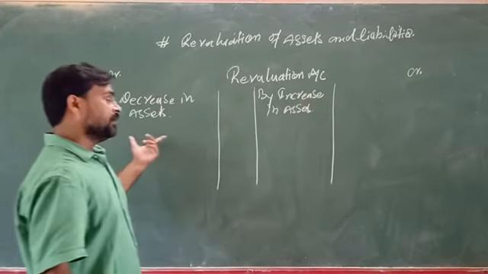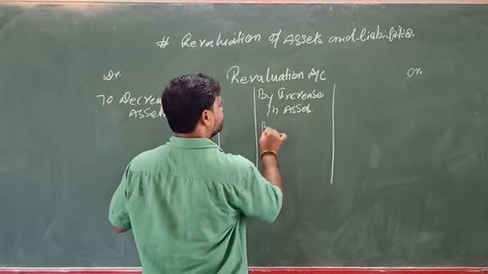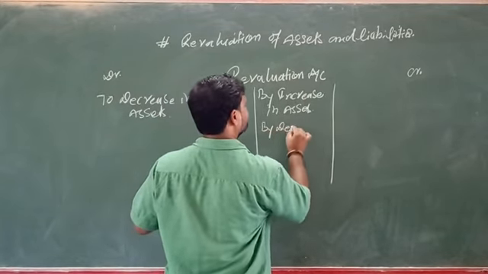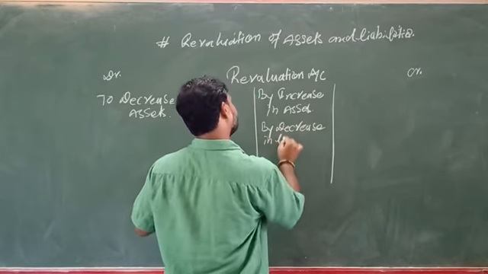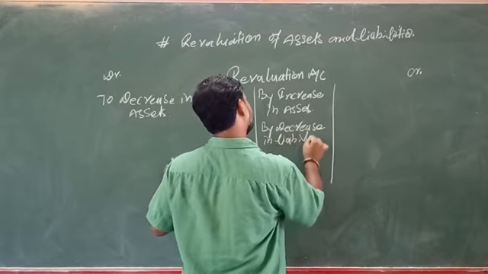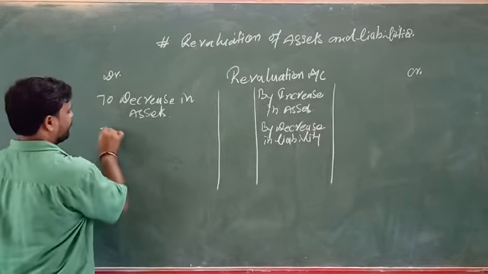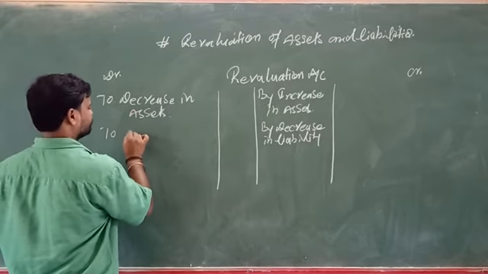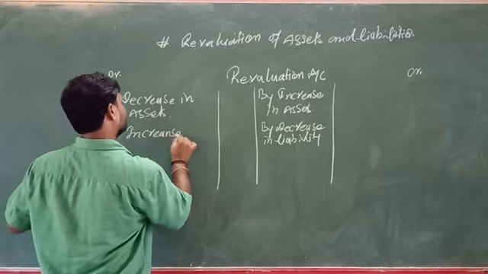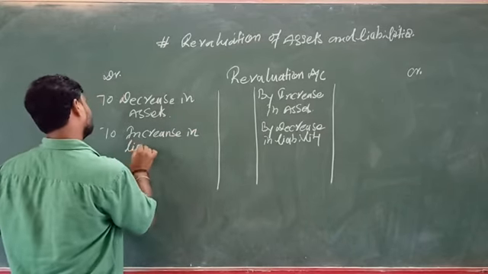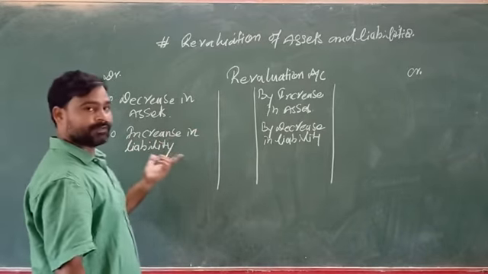If there is a decrease in liability, then we will write it on the credit side, decrease in liability. If there is an increase in liability, we will write it on the debit side. You can learn in this way.